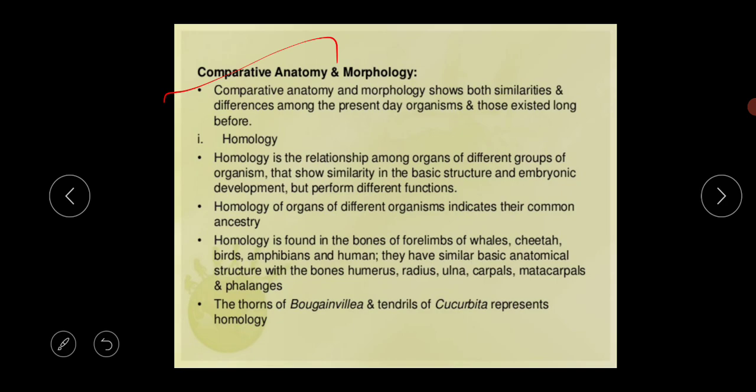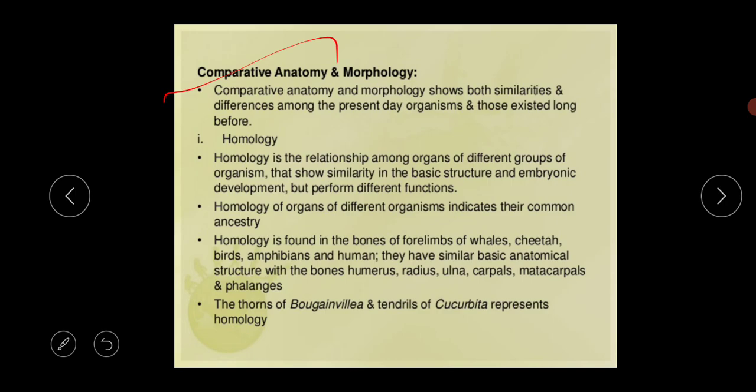So this is actually the relative position of different organs. And what is the meaning of anatomy? Anatomy means the study of the internal structure. What does it mean? It means that you cannot see my liver structure, you cannot see my heart structure, you cannot see my kidney structure, you cannot see my genetic composition. All those things belong to the anatomy.